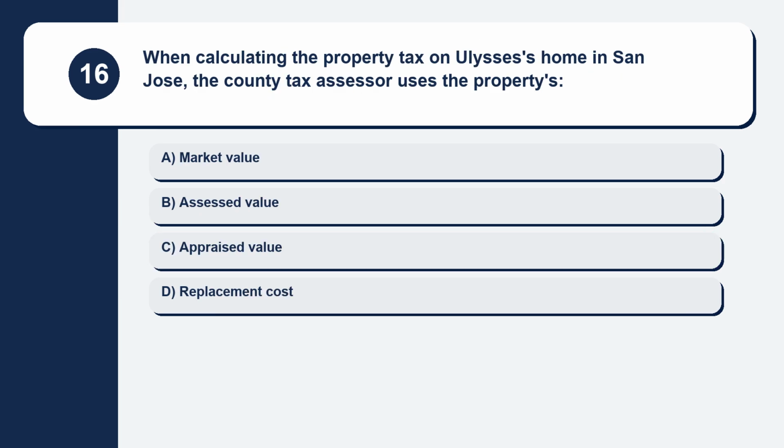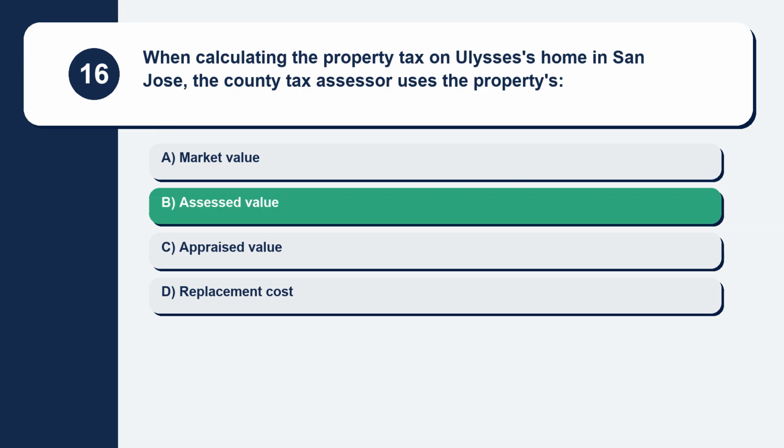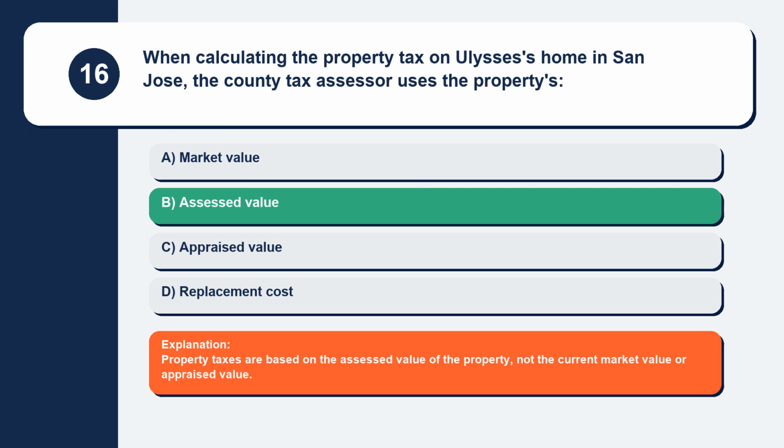Question 16. When calculating the property tax on Ulysses's home in San Jose, the county tax assessor uses the property's. Here are your options. Option A, market value. Option B, assessed value. Option C, appraised value. Option D, replacement cost. The correct answer is option B, assessed value. Explanation: property taxes are based on the assessed value of the property, not the current market value or appraised value.